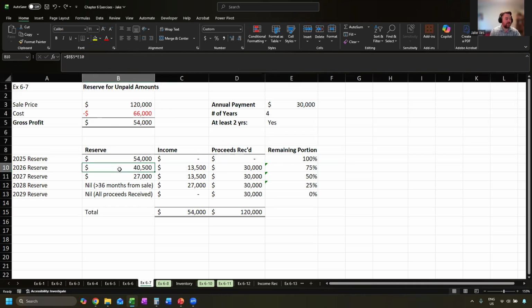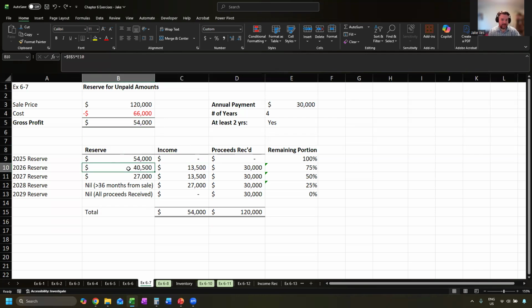So the reserve can only be 75% of the overall profit. So last year's reserve of 54,000 gets added to income. 2026 reserve is 40,500, means we will recognize income of 13,500. That is about 25% of the overall profit.